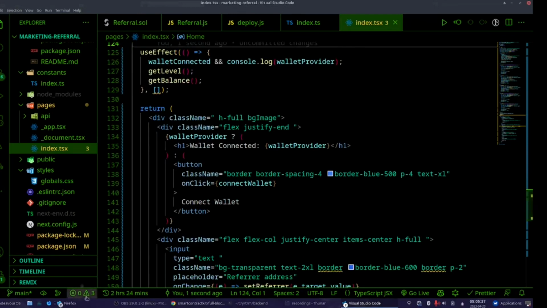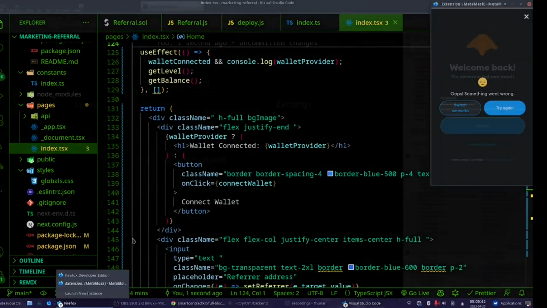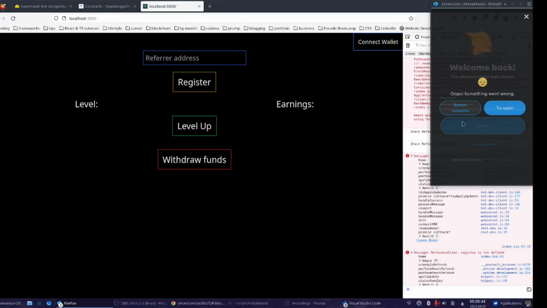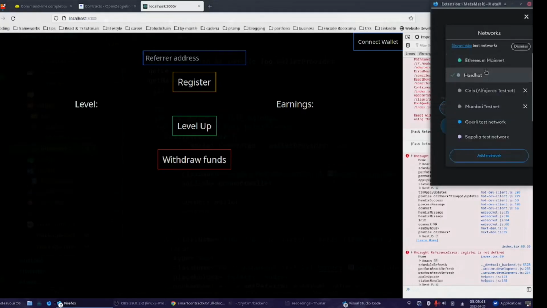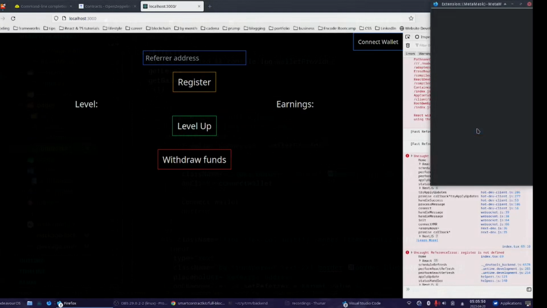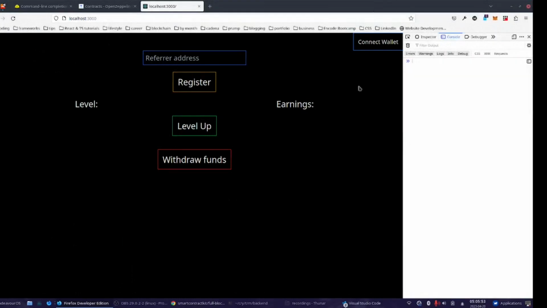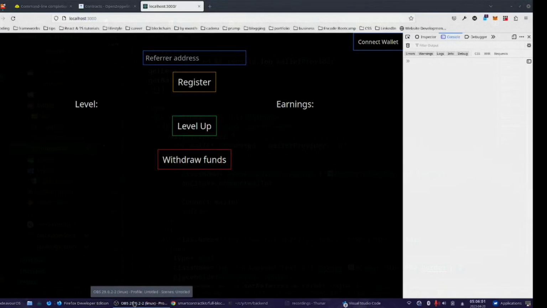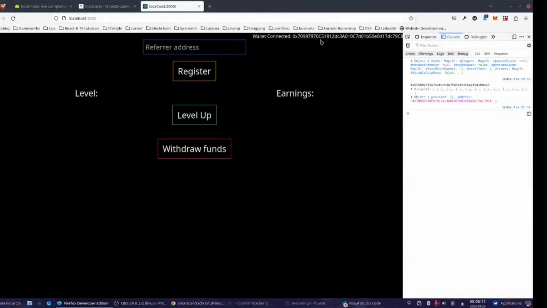Now right now we should be able to see actually. What is this? What did I do? Oh yeah, of course. Switch network. Hardhat. Unblock. So this is how it looks. I know, it's wonderful, right? Again, this is not front-end oriented. It should work. And connect wallet. Our wallet is connected, and that's it.